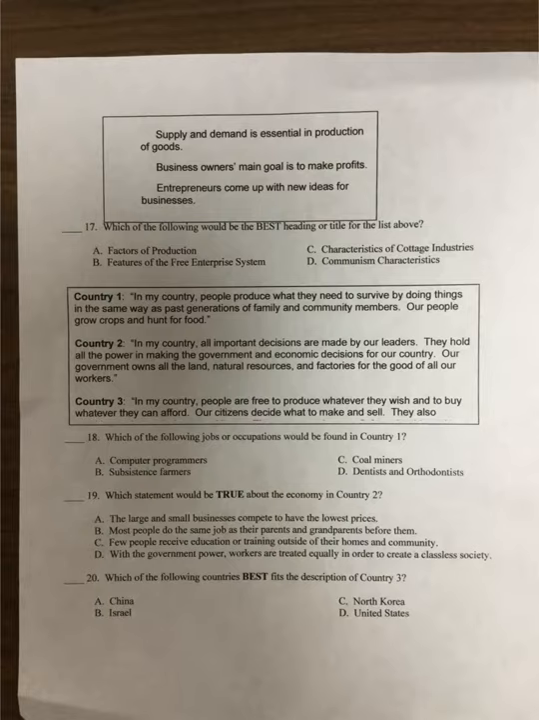17. Which of the following would be the best heading or title for the list above? Is it A, factors of production, B, features of the free enterprise system, C, characteristics of cottage industries, or D, communism characteristics?